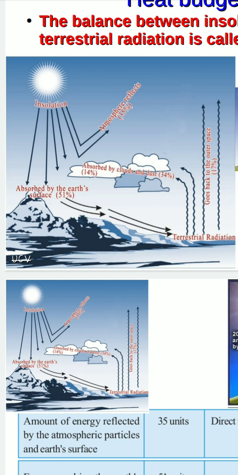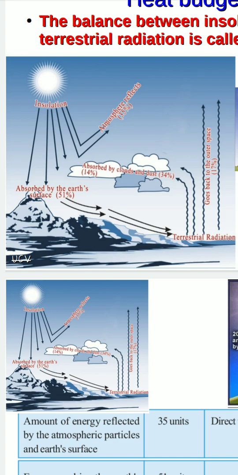Total insolation is 100%. Out of this 100%, 35% is re-radiated back to outer space, 14% is absorbed by dust and clouds, and 51% is absorbed by the earth's surface. And out of this 51%, 17% is re-radiated back to space and 34% is absorbed by dust and clouds. Is it clear now? Yes.